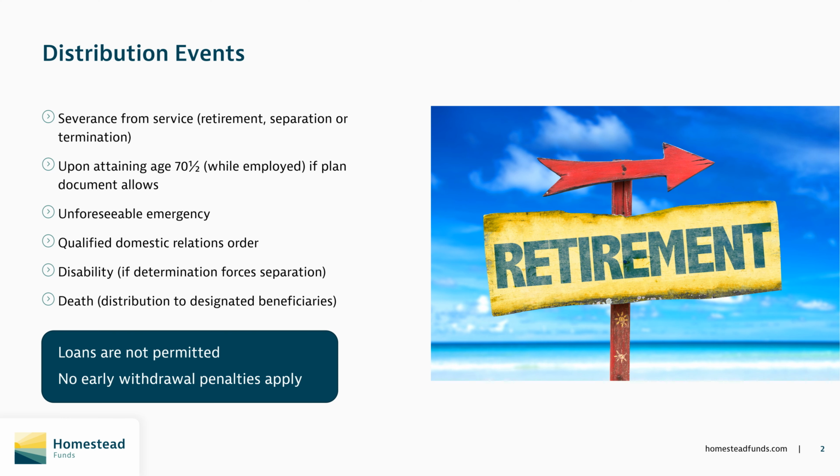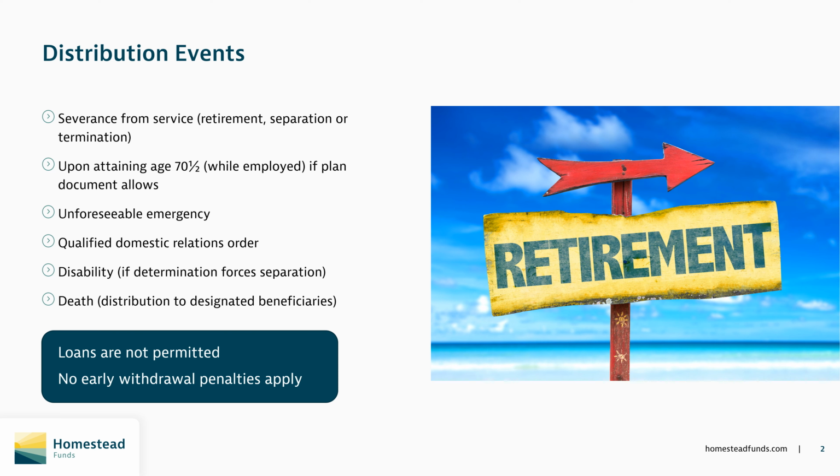Another more uncommon option is the occurrence of what's known as an unforeseeable emergency. This is not the same as a hardship withdrawal from the 401k plan, and the definition by comparison is much stricter, and there are very limited circumstances in which this option might come into play. So be sure to consult your plan document for the rules and call us at the Deferred Compensation Program Team with any questions. Other distribution occurrences include a divorce that leads to a qualified domestic relations order, disability if that disability leads to separation, and finally a death of the participant, which leads to distribution to the designated beneficiaries.